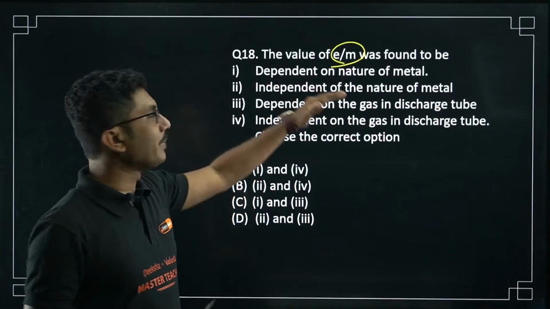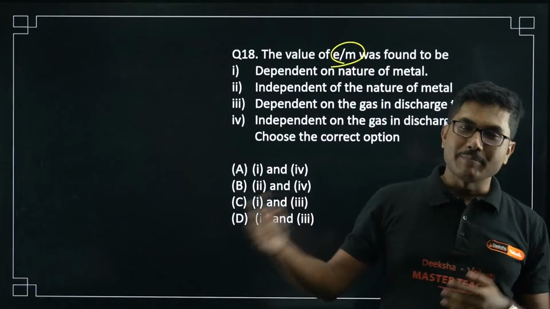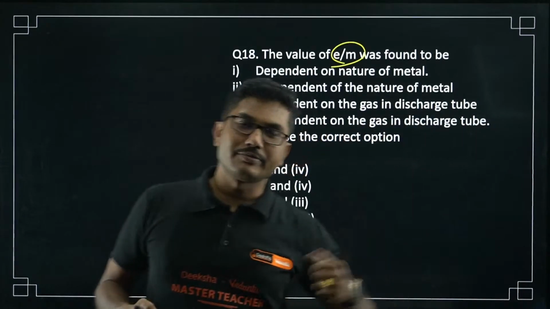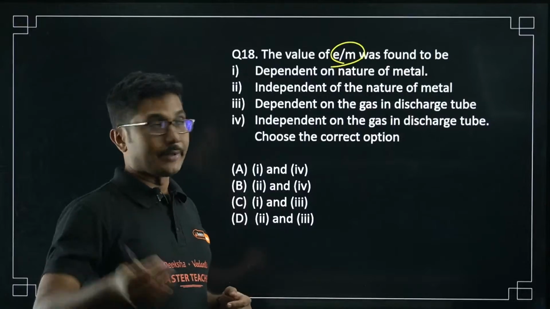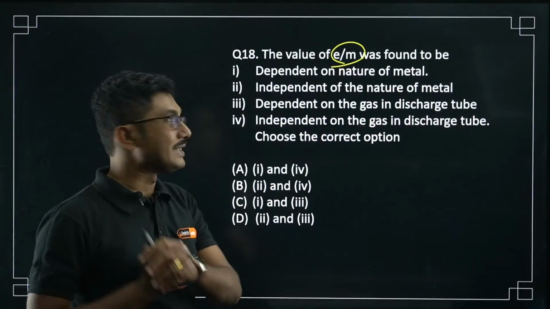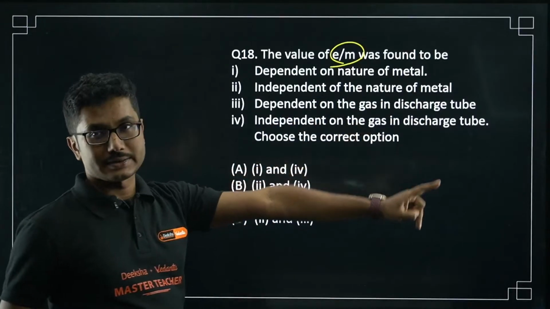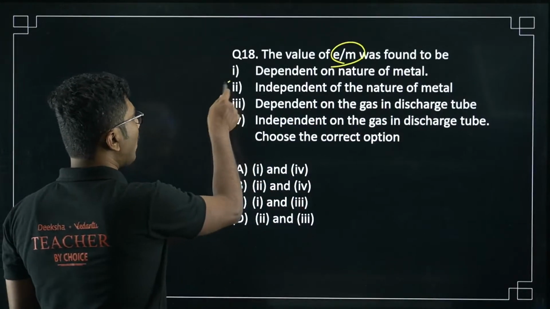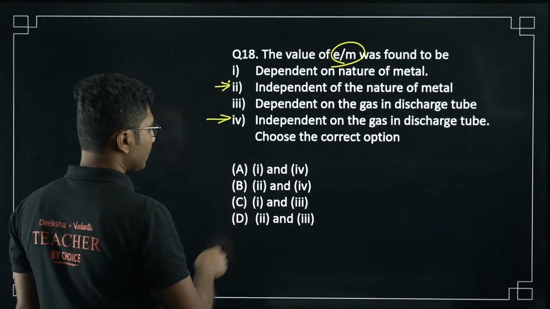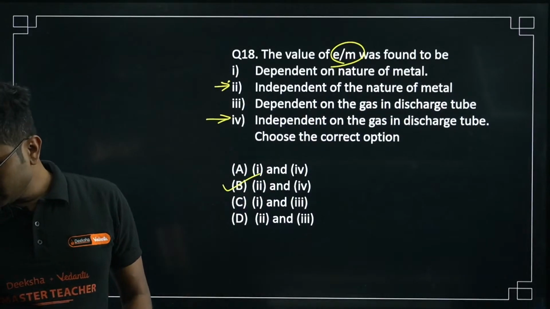It is independent of metal, because e for carbon, whatever is the value, the same e is for oxygen, the same e is for iron or sodium. So whatever material you use, e by m for any material will be the same. So it is independent of the nature of the material, independent of the gas. Okay, so options 2 and 4 are the correct options. So option B is the correct answer.